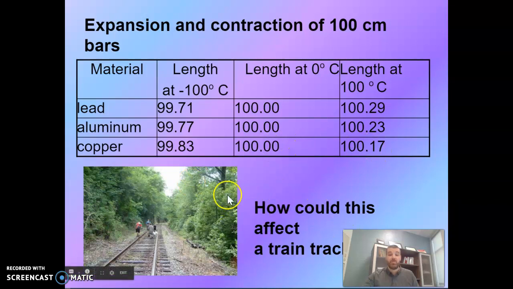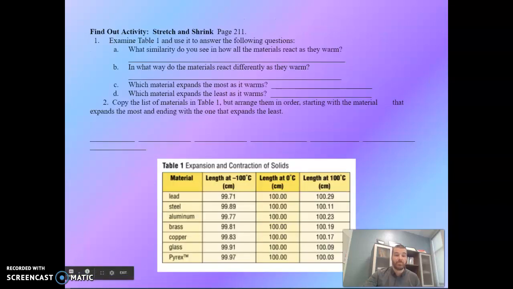Now, question here, right? How could that affect a train track? That's only over 100 centimeters, let alone miles and miles of metal railings on treads. How could that impact the rail cars? They would have to be able to adjust because of that, and engineers need to consider these changes in temperature as they're building different structures.